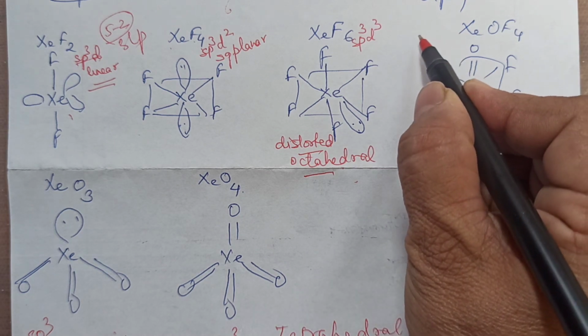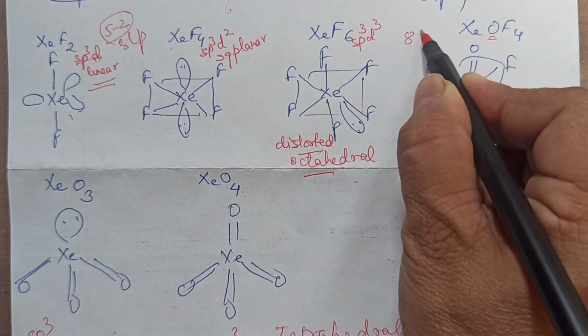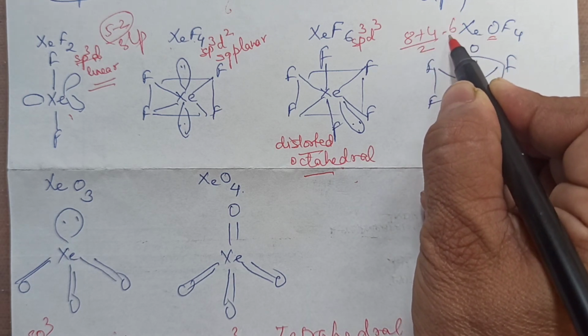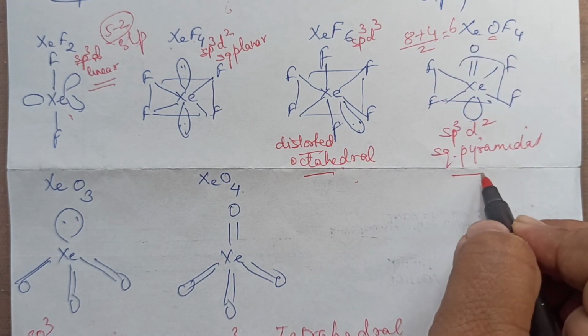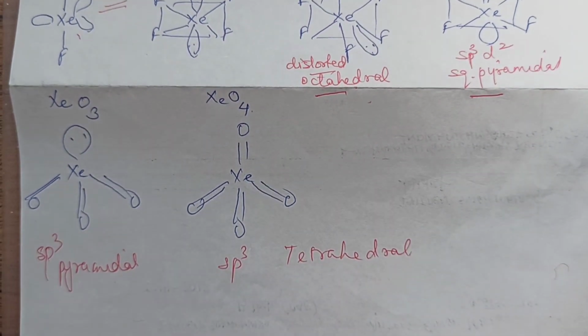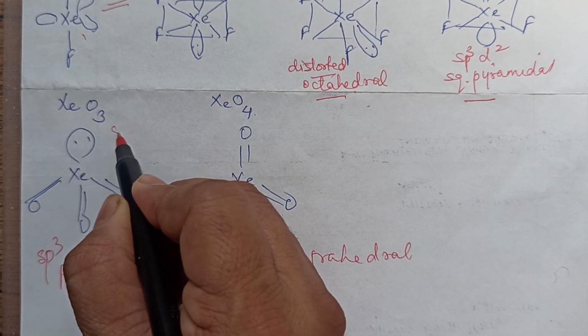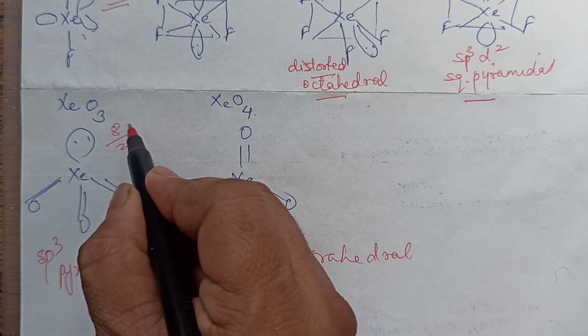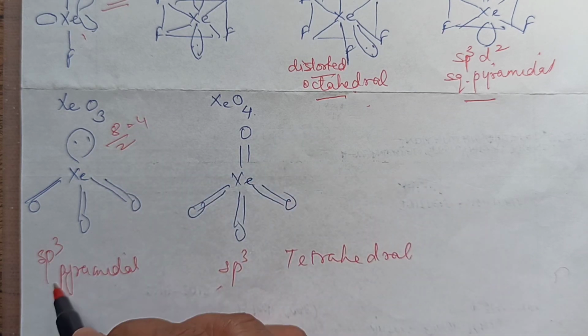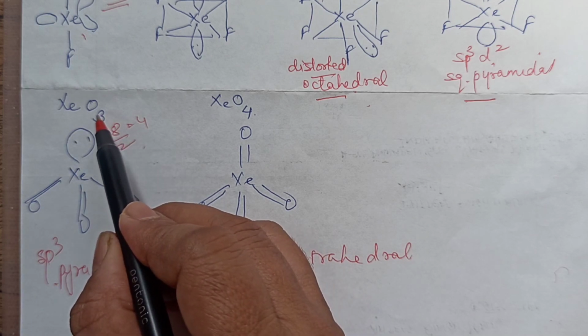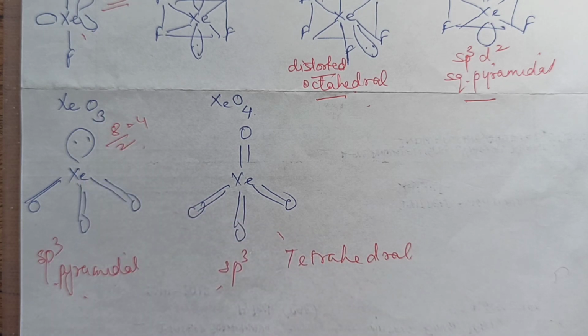This one, 8 valence electrons of xenon, oxygen we don't add, 4 surrounding, 8 plus 4 by 2, that means 6 means sp3d2, 1 lone pair, square pyramidal. Likewise, the last 2 structures XeO3 and XeO4. Xenon, 8 valence electrons by 2. Oxygen we don't add, 4. So in both the cases, sp3 hybridization. So 4 means 1 lone pair here, no lone pair, pyramidal and tetrahedral. So in this, we have completed all the structures of P block elements. So practice properly now, children, and do well in your exams.